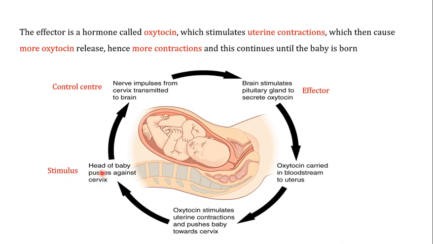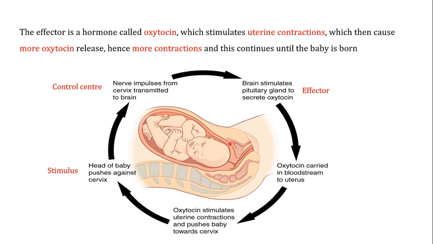This push by the head of the baby against the cervix sends a signal to the brain, and the brain produces a specific hormone known as oxytocin. This oxytocin travels through the blood and reaches the uterus, where it is responsible for stimulating uterine contraction.